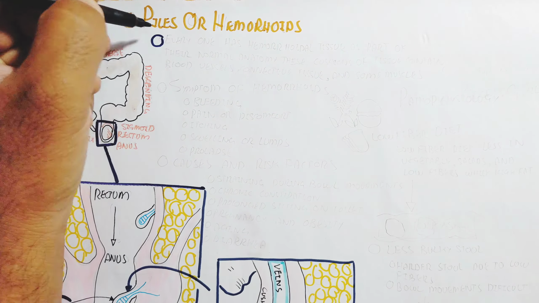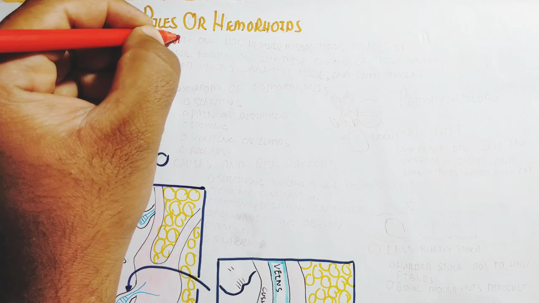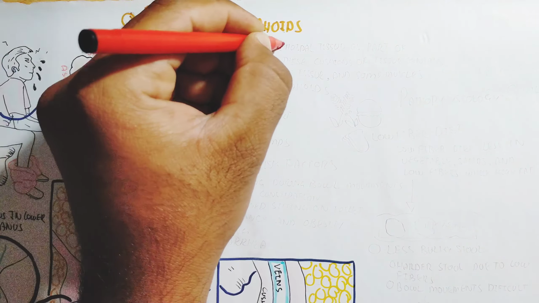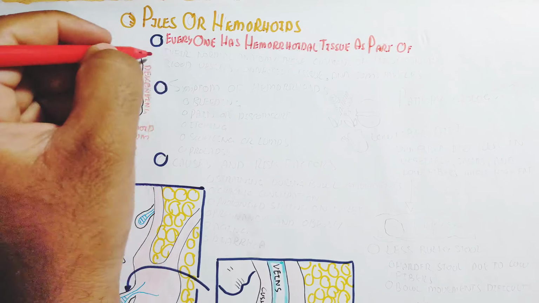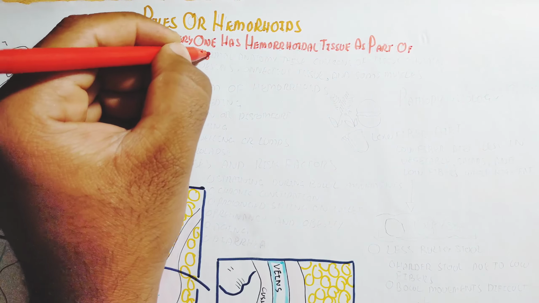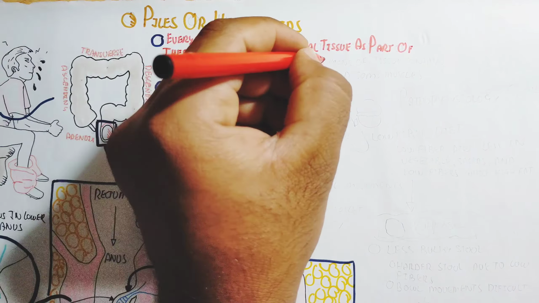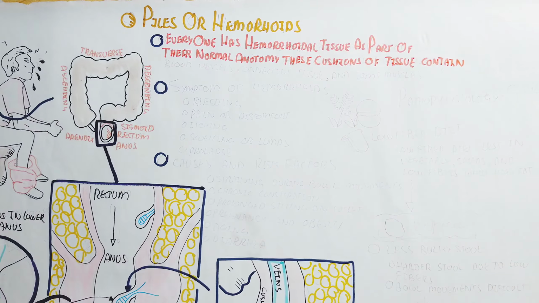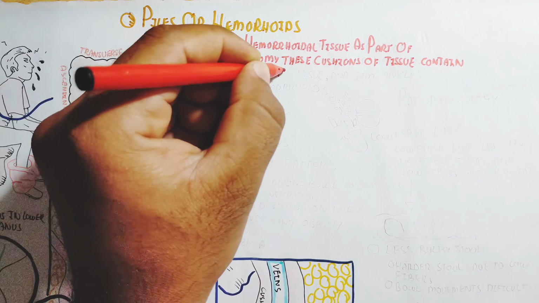This is the pile, and the pile is a very dangerous thing. It leads to increased blood leakage, and a deficiency of blood will occur. Everyone has hemorrhoid tissue as part of their normal anatomy. These cushions of tissue contain blood vessels, connective tissue, and some muscle.